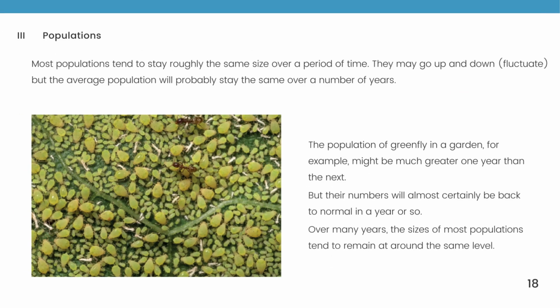Most populations tend to stay roughly the same size over a period of time. They may go up and down, fluctuate, but the average population will probably stay the same over a number of years. The population of a greenfly in a garden, for example, can be much greater one year than the next, but their numbers will almost certainly be back to normal in a year or so. Over many years, the sizes of most populations tend to remain at around the same level.